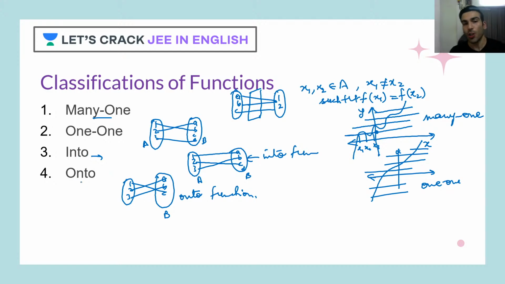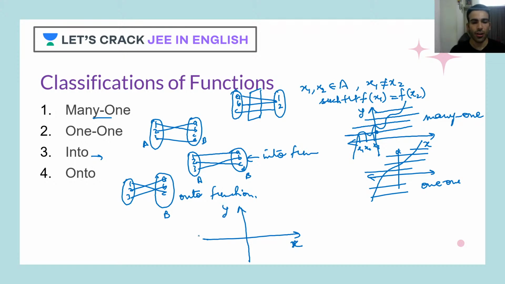See, into and onto are based on codomain. I told you in the beginning. So we have to focus on codomain because we have to check whether the codomain's elements have pre-images or not. If all are having pre-images, that means it's onto. If not, they are into. So let's do one thing. Here I'll take a graph and I'll keep codomain and domain as real numbers.